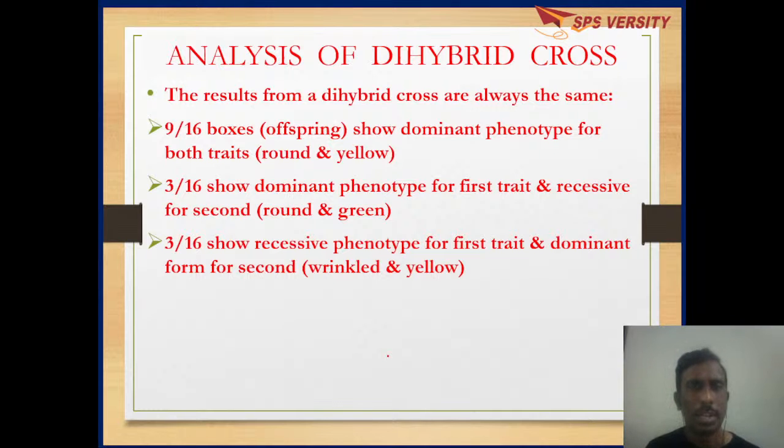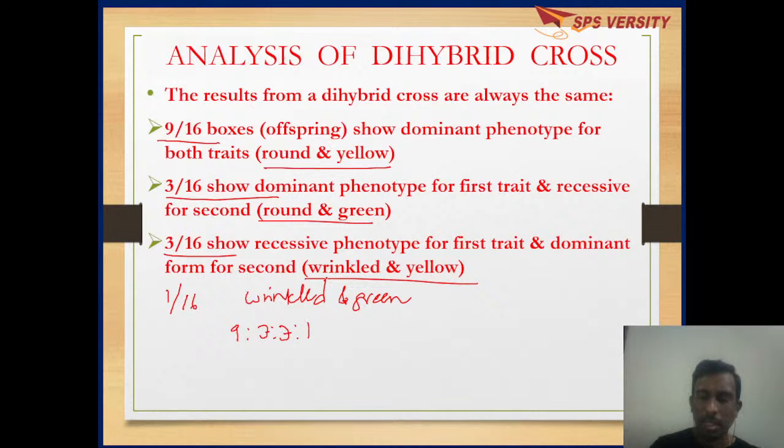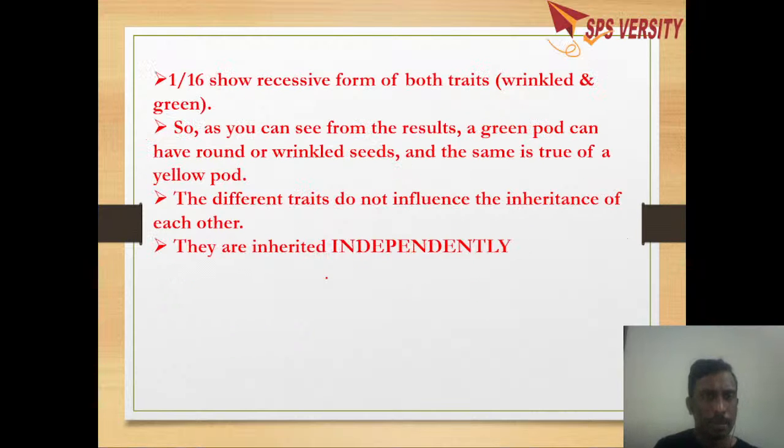If we perform the analysis, 9 out of 16 are round yellow, 3 out of 16 are round green, 3 out of 16 are wrinkled yellow, and 1 out of 16 is wrinkled green. So this is the analysis of the dihybrid ratio.